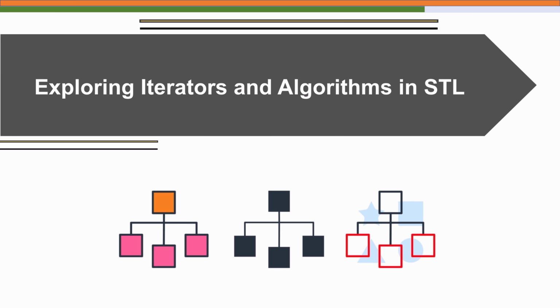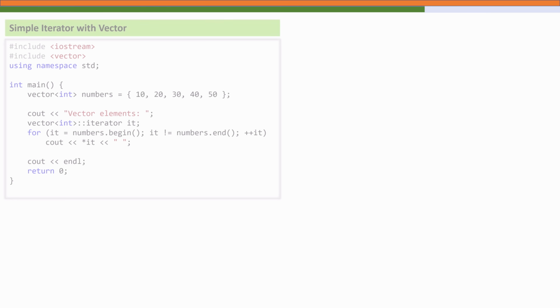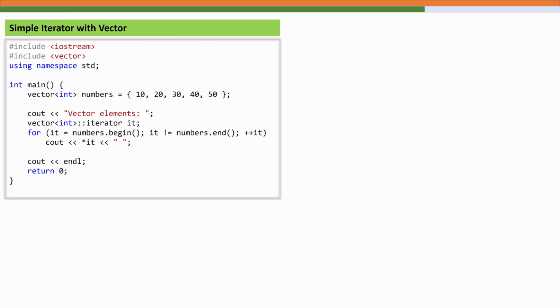with grace and efficiency. An iterator acts like a pointer that helps us move through the container one element at a time. In this example, we create a vector named numbers and declare an iterator, it. The expression numbers.begin returns an iterator that points to the first element in the vector, while the numbers.end function points to one position past the last element. Inside the loop, we dereference the iterator using asterisk it to access the value it points to, just like dereferencing a pointer. This is how we can traverse the vector without needing to know its internal implementation.